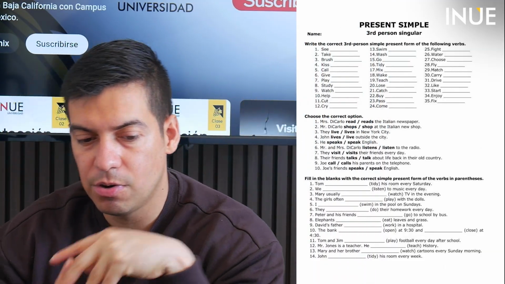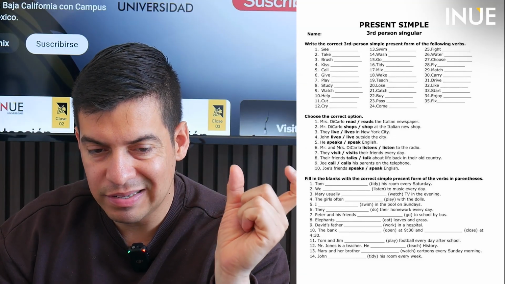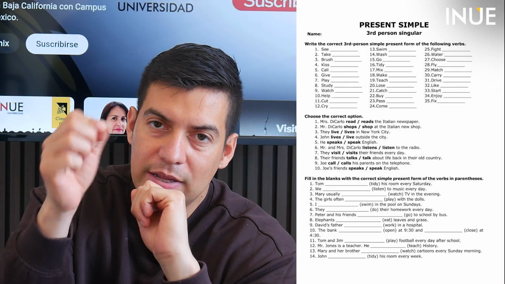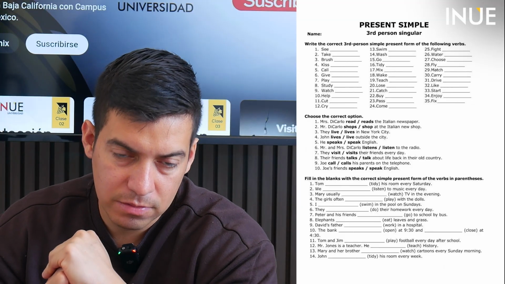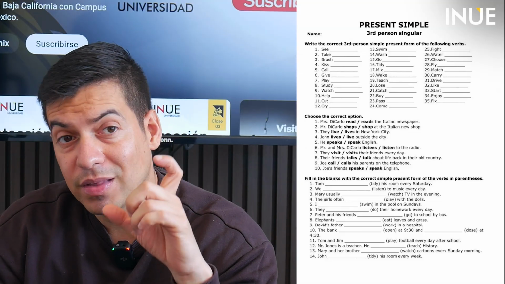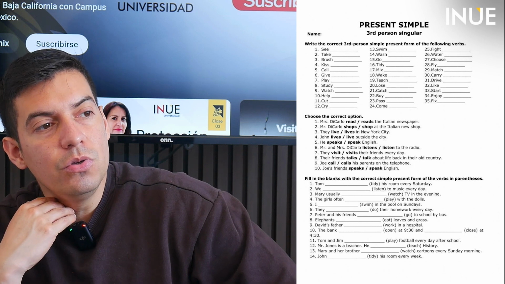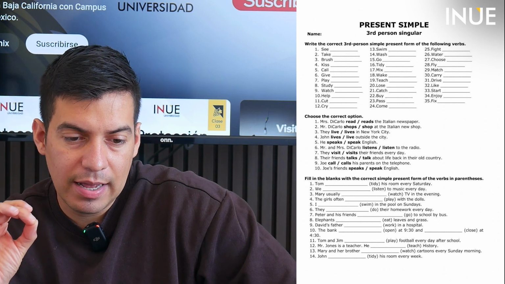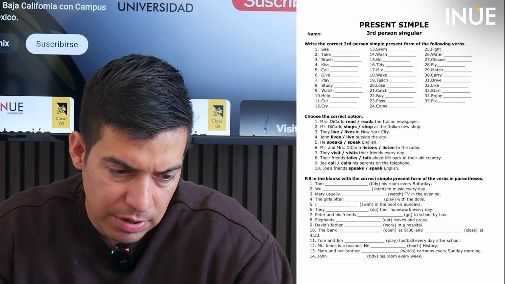Now, in the 8th slide, you can see an exercise. You are going to use the third person and answer with the verbs that you see. For example, number 1, the verb is see. So we need to include only an S and the first one is done. Number 2 is take. So you need to include only an S and that's it. And at the end we have brush. That brush will have ES. Why? Because we need to use the ES when the verb has an SH at the end. So this exercise is very easy.